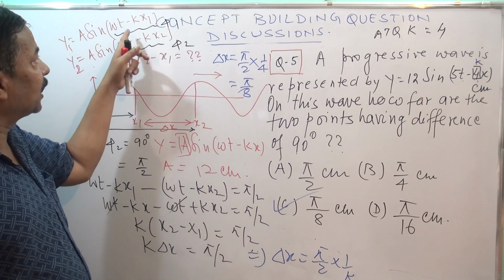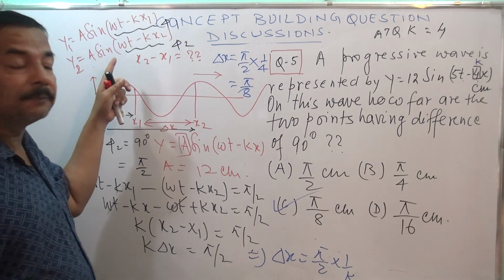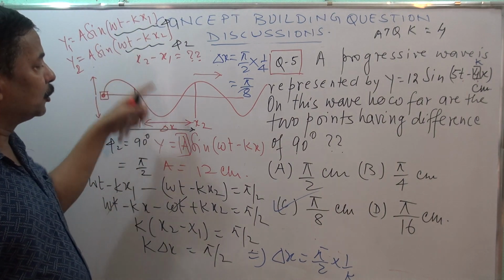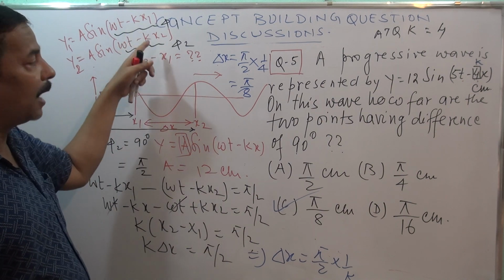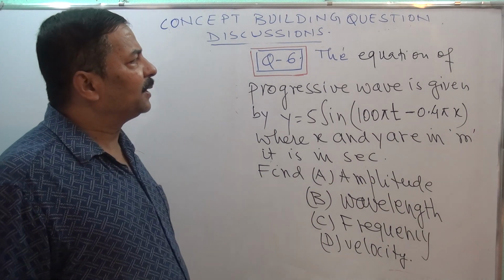Directly I have just taken from theory that this term as argument, as I have told in my previous discussion. Argument of sine is phase. So the argument of sine, at 2 points, is different. So I have taken x1 and x2. Now understand this basic question.